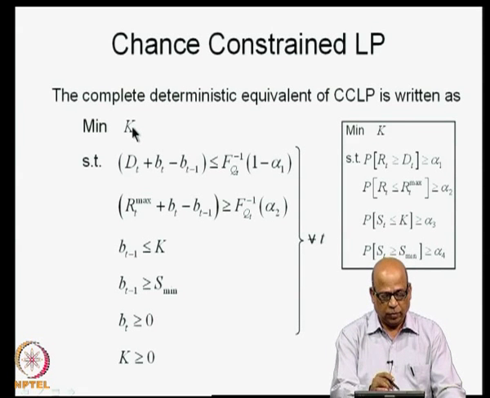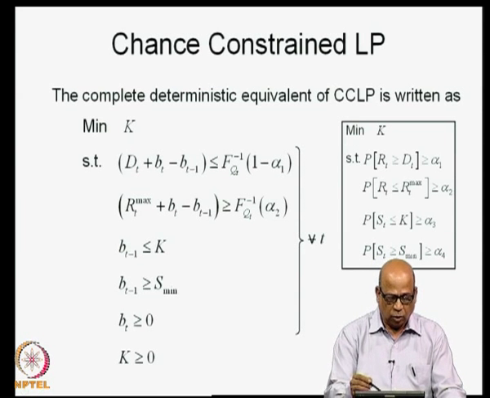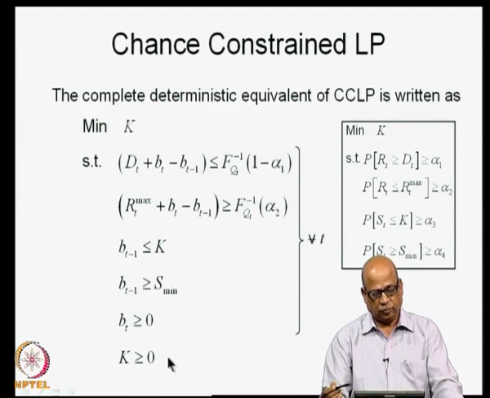So, that is one value, not changing with respect to time. Now, this becomes a deterministic equivalent. You can solve this problem using any of the LP solutions. So, you have to specify alpha 1, specify alpha 2, specify dt, which is a data demand, specify RT max, specify S min, and then you will be able to solve this example.